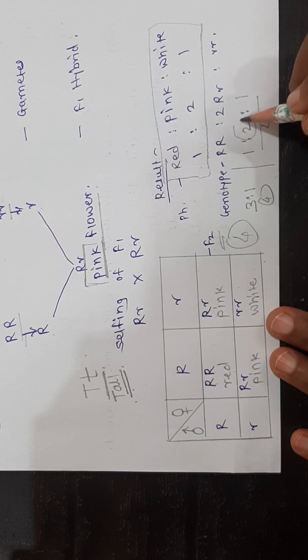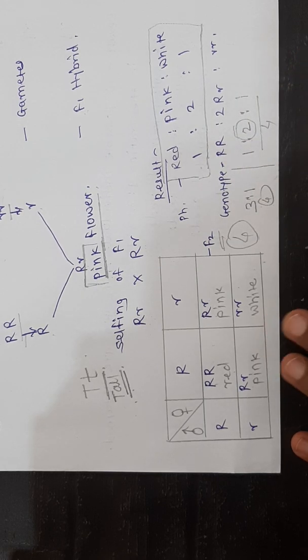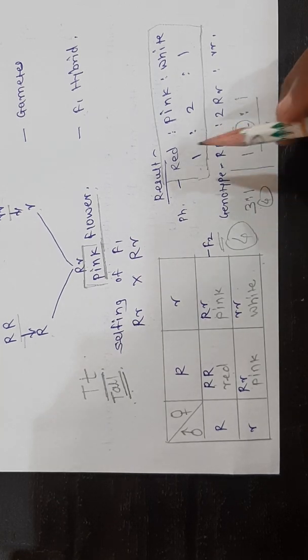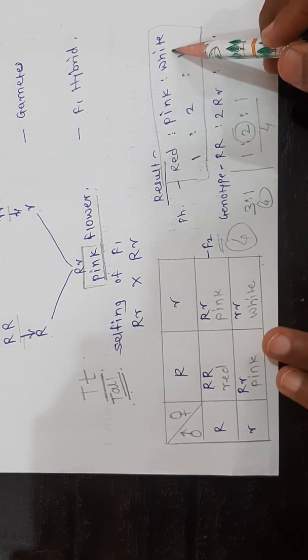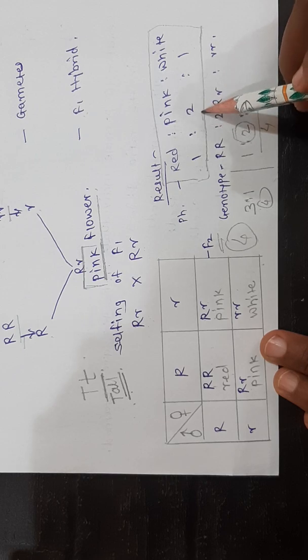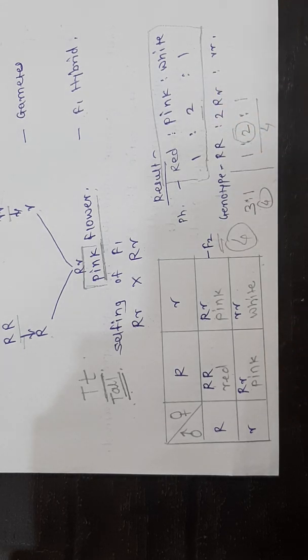How are these new offspring obtained? As both the alleles express themselves partially, means an intermediate expression will be obtained here. Red and white express the intermediate expression in the form of pink color.